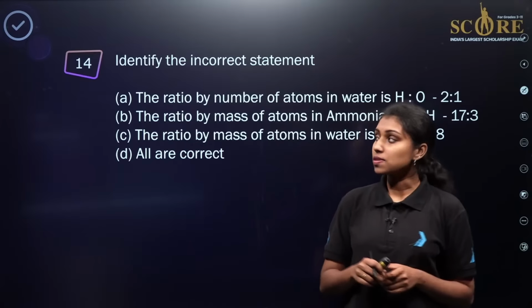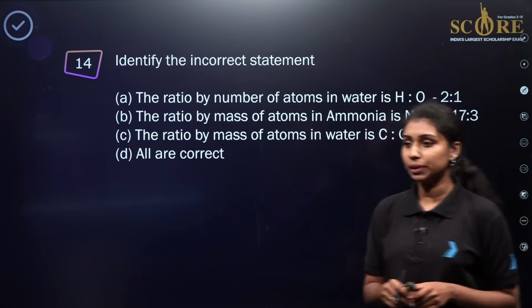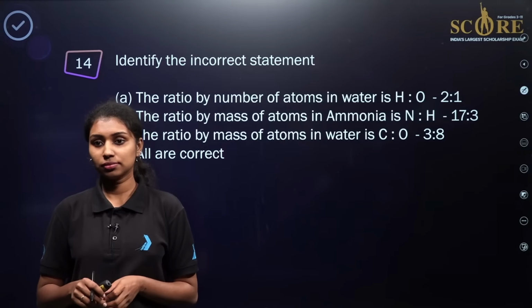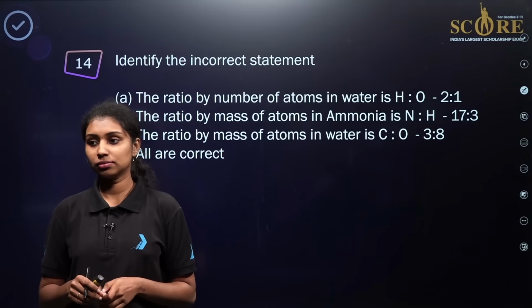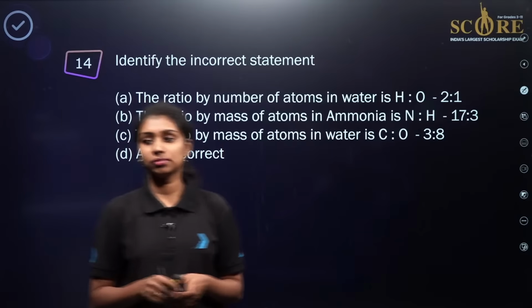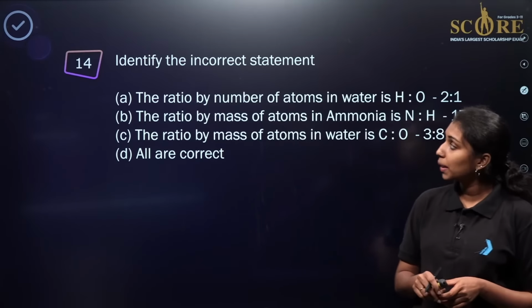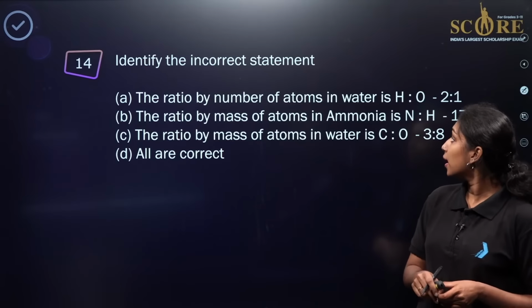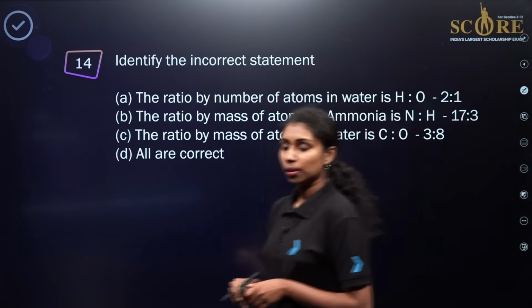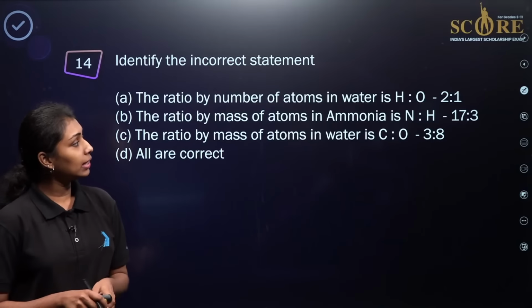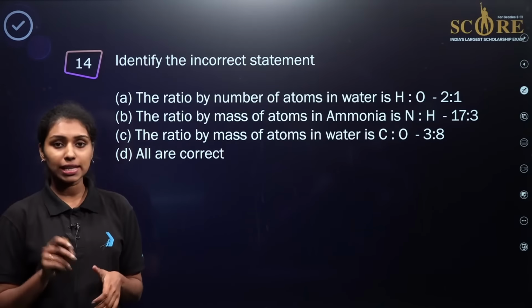Here is our next question. Identify the incorrect statement. Read the options carefully. First option: the ratio by number of atoms in water is H:O equal to 2:1. The ratio by mass of atoms in ammonia is given as nitrogen to hydrogen equal to 17:3.